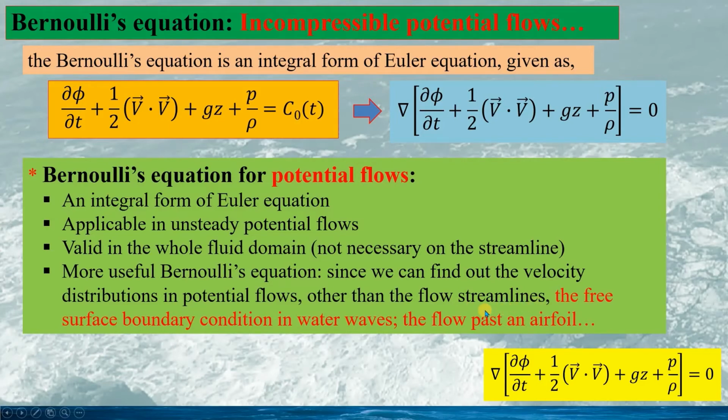It is difficult to do that. For instance, the flow field in the water wave or the flow past the airfoil. The streamline is very difficult to find, while the velocity field can be solved from the Laplace equation. We will see in the future in my talk.